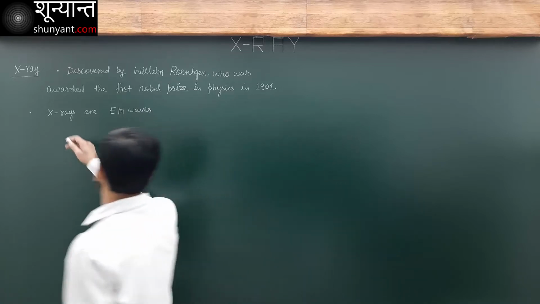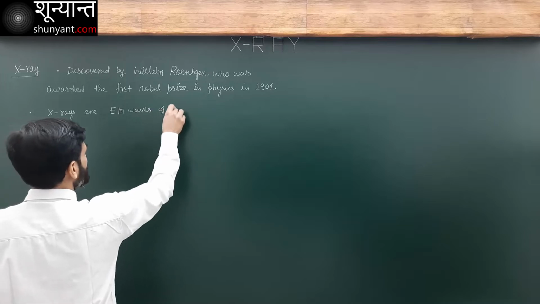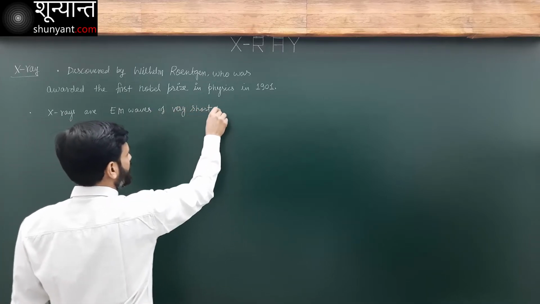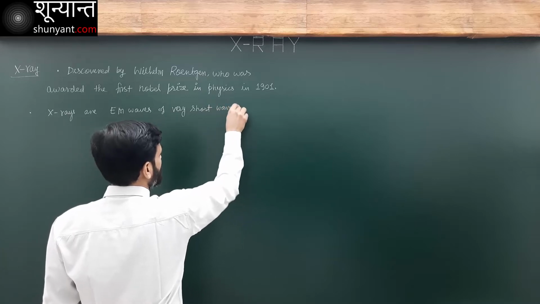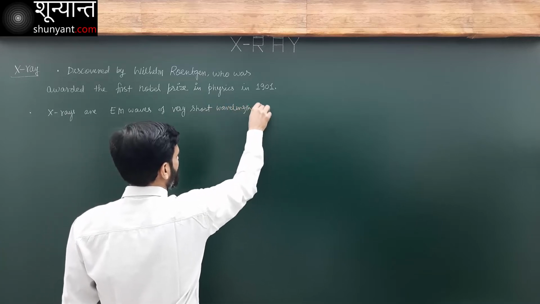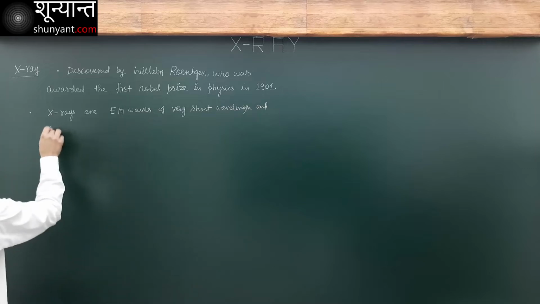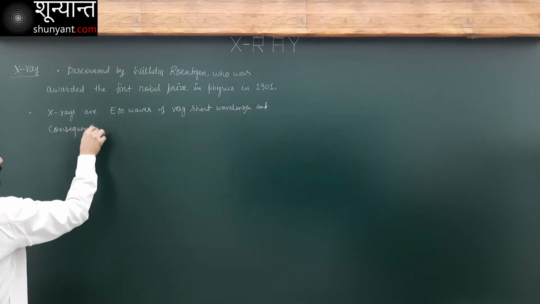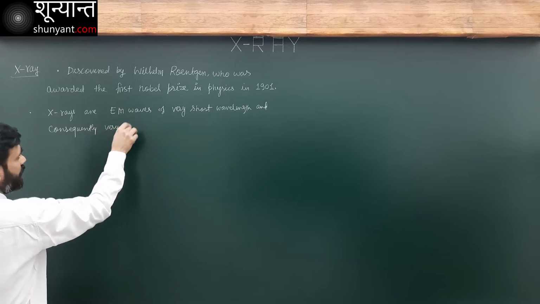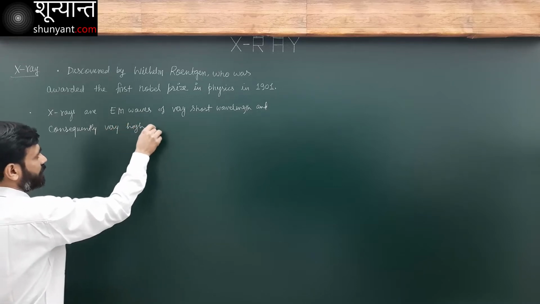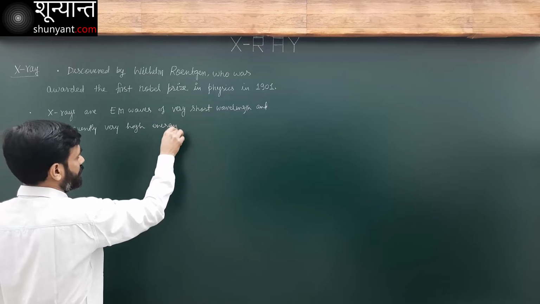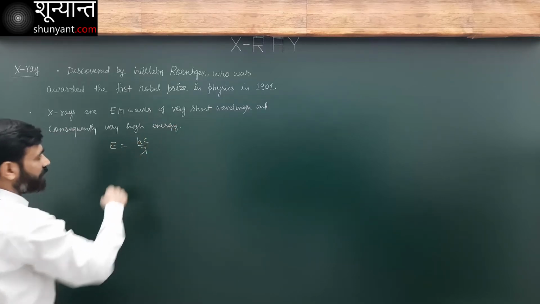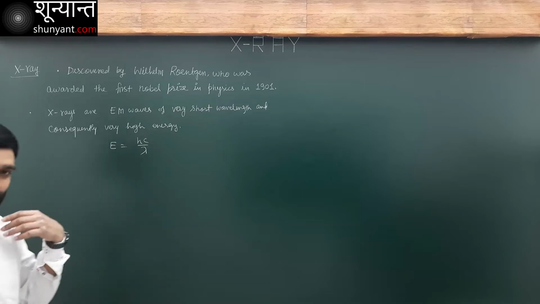Okay. So X-rays are EM waves of very short wavelength and consequently very high energy. Okay, from this relation E is hc over lambda. Lambda is very small, so energy is going to be very high.